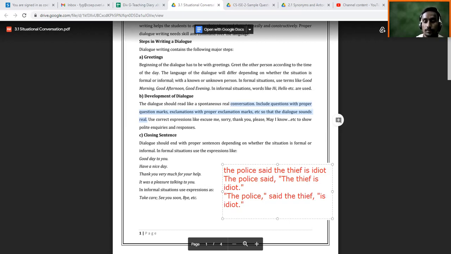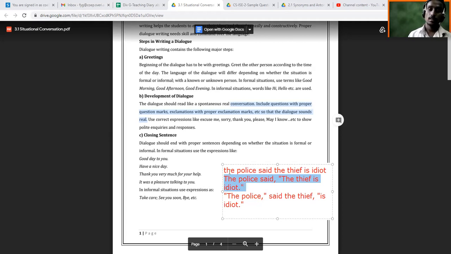Now who will tell me the meaning? Is it the same? No. So what has changed in the meaning now? Who will tell? The thief said police is idiot. Yes, now the words are the same. You can see the words are the same. I have not changed any of the words. I have only changed the punctuation marks, and now the meaning is totally different, totally opposite of what the earlier sentence was saying. Now the speaker has changed.